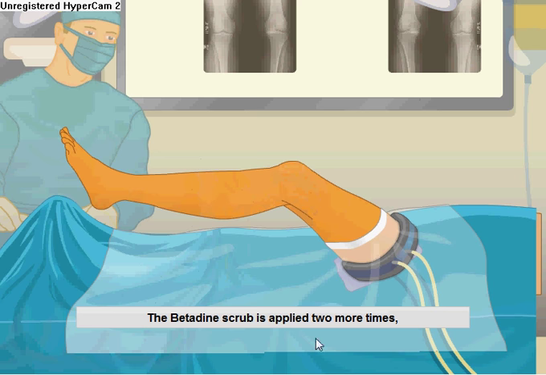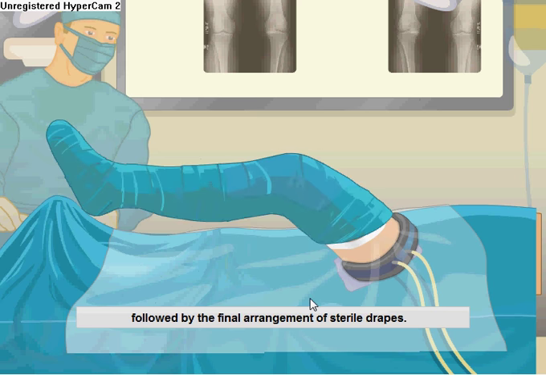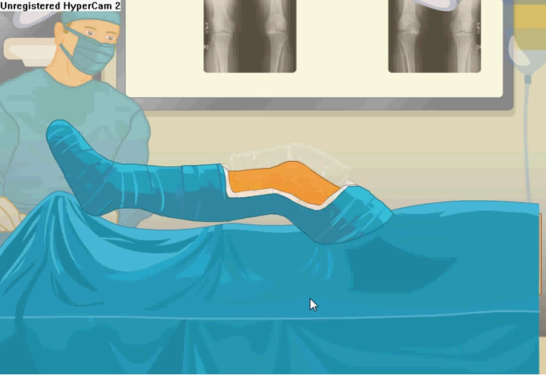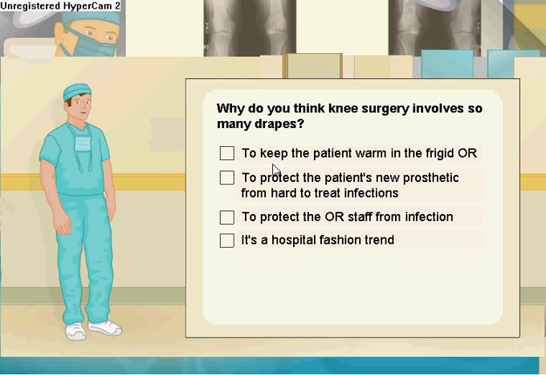Betadine scrub is applied 2 more times, followed by the final arrangement of sterile drapes. Why do you think knee surgery involves so many drapes?